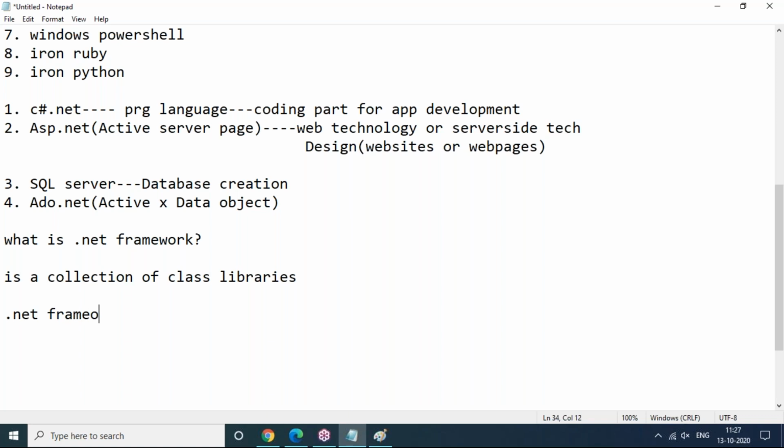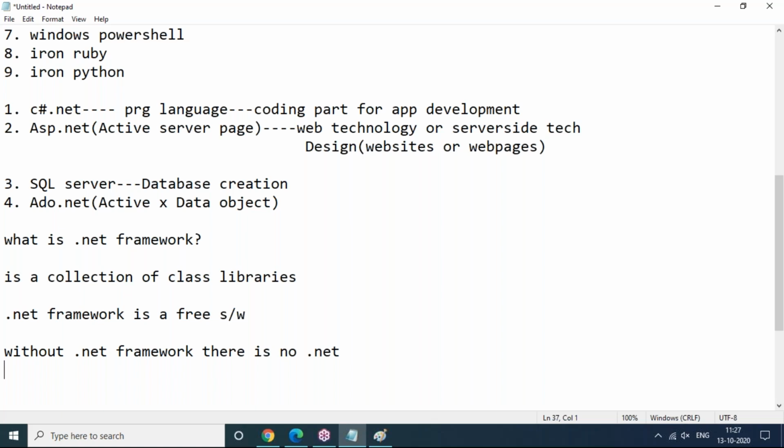The .NET Framework is a collection of class libraries, and it is free software. It's completely free. Anybody can visit the official Microsoft.com website and download this framework. And without the .NET Framework, there is no .NET. You can't say there is .NET here, because the .NET Framework is compulsory for any .NET developer. You can download it from Microsoft and install it.